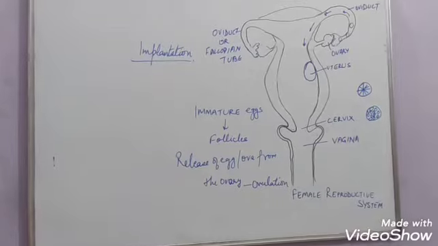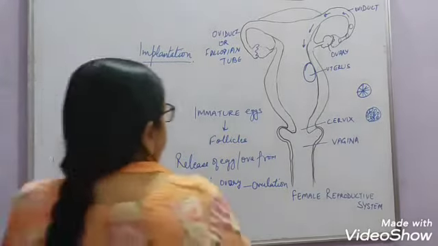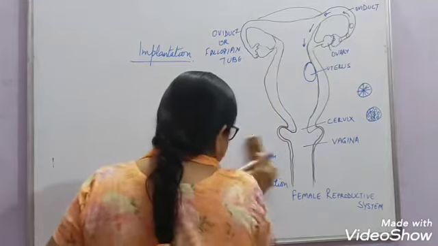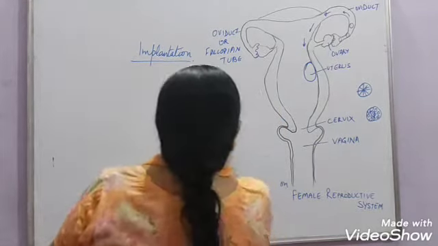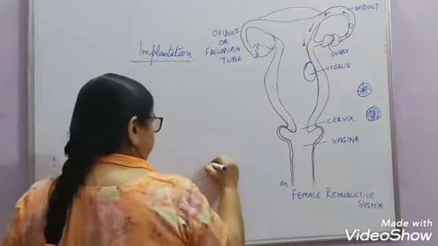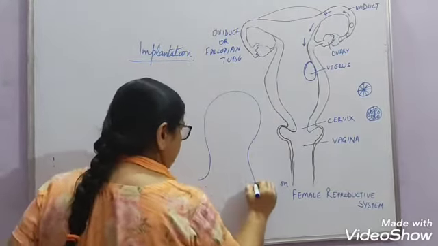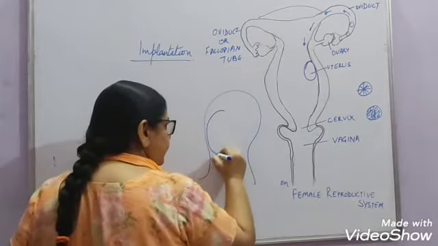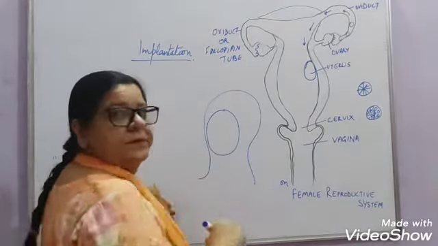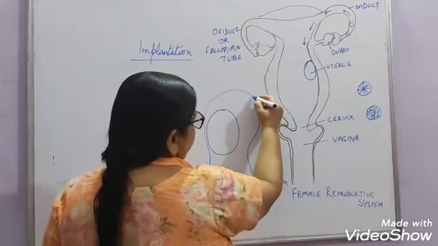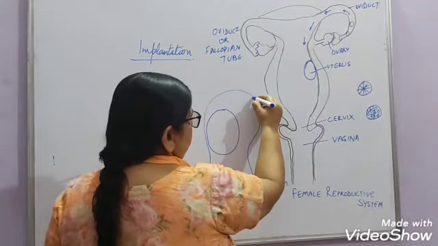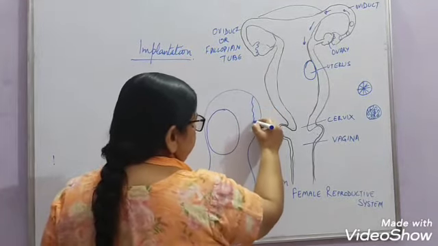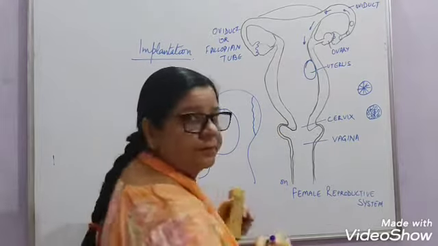So now after the implantation, what happens? Once the zygote has implanted itself in the uterus, on the uterine wall, a disc-shaped tissue develops.